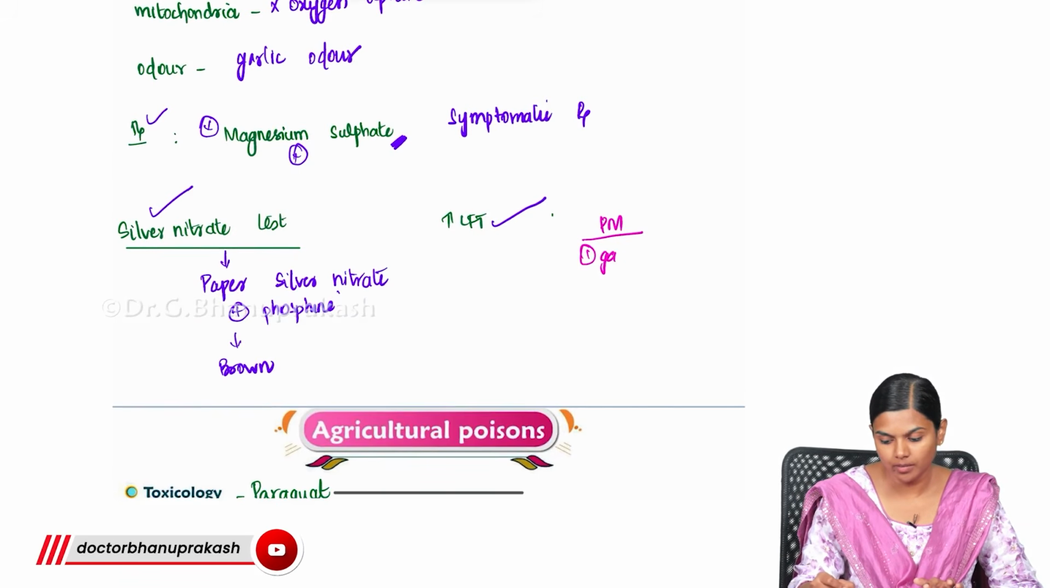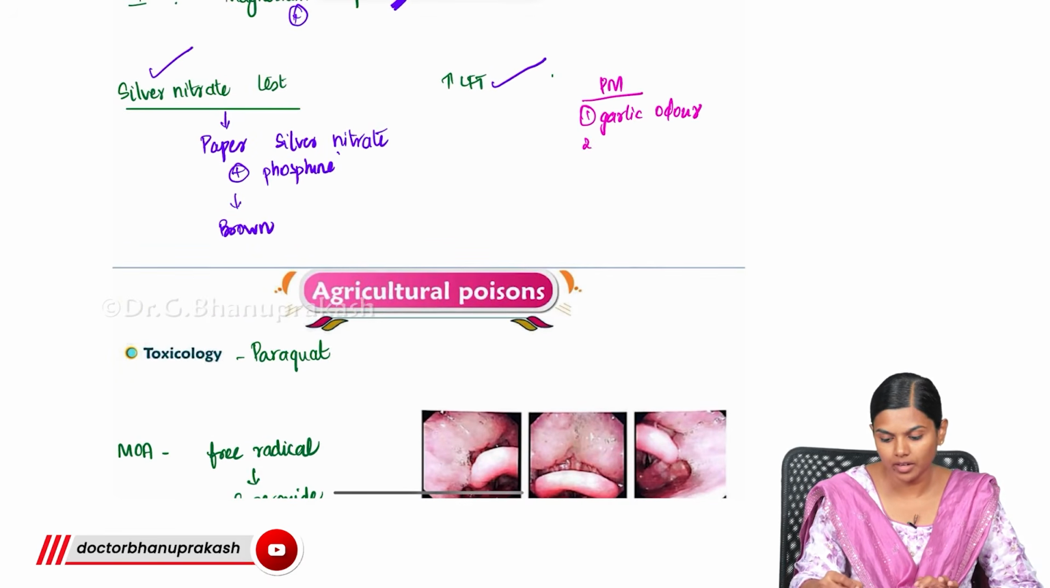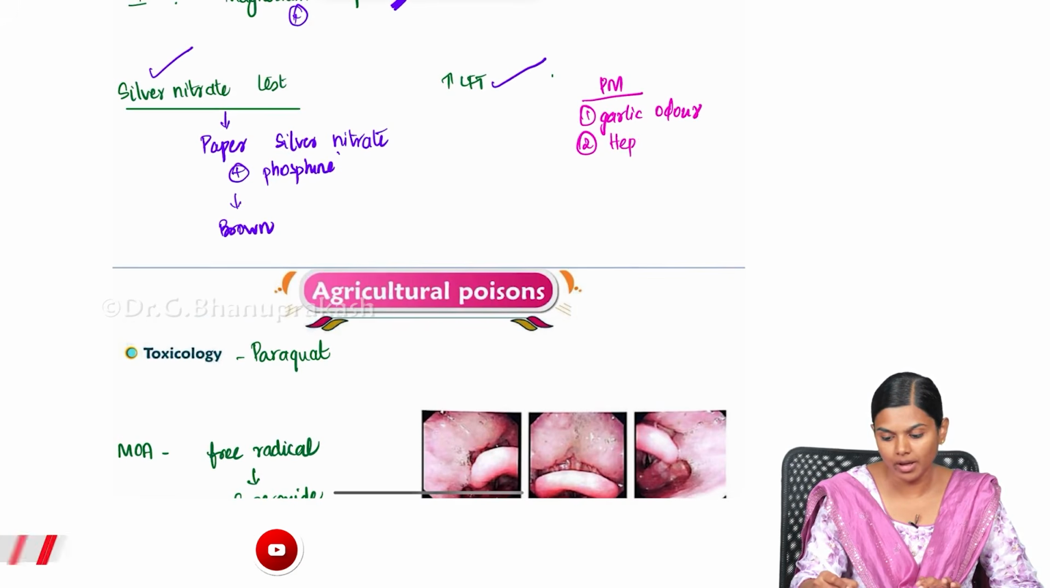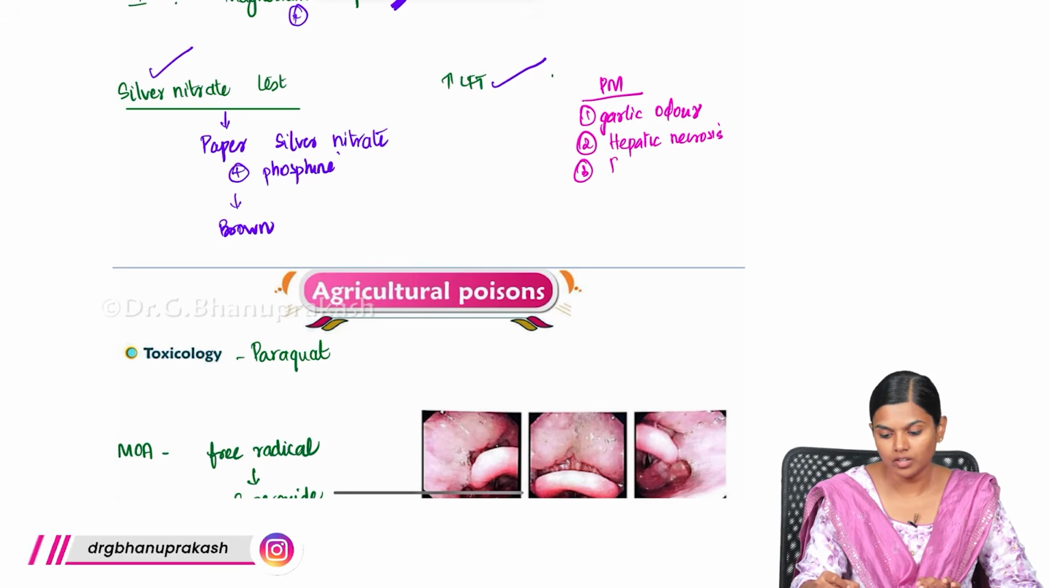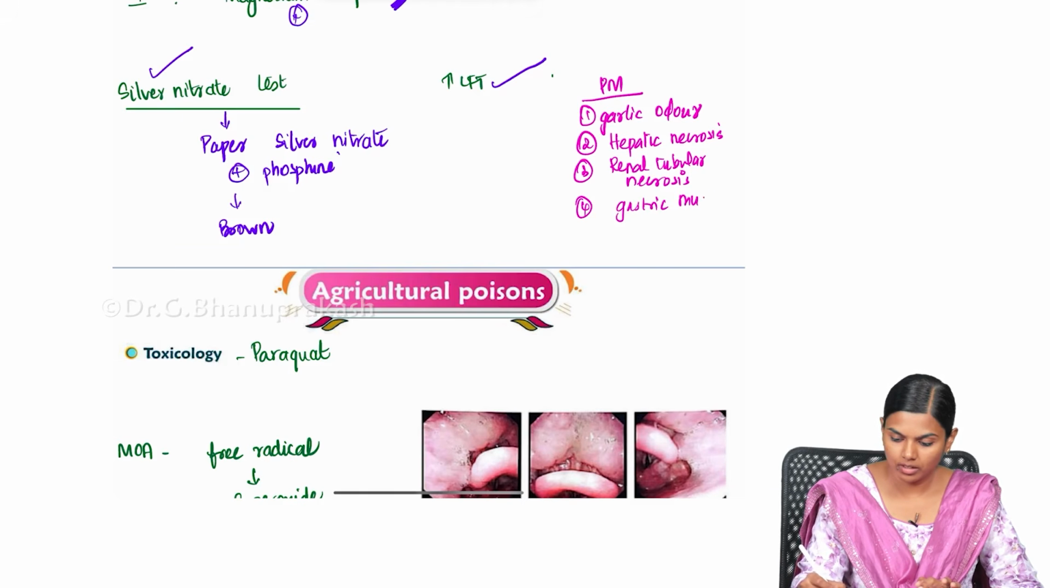And in the postmortem period, the postmortem appearances you can expect here are: mainly garlic odor, then you can see hepatic necrosis, renal tubular necrosis, and gastric mucosal congestion.